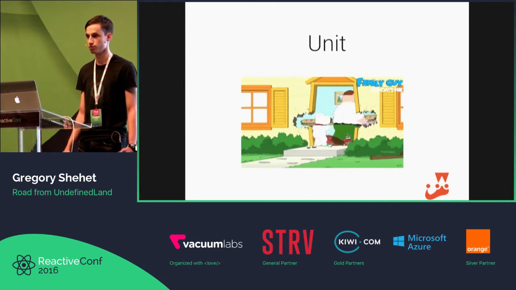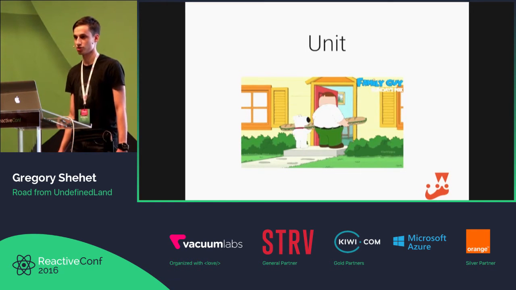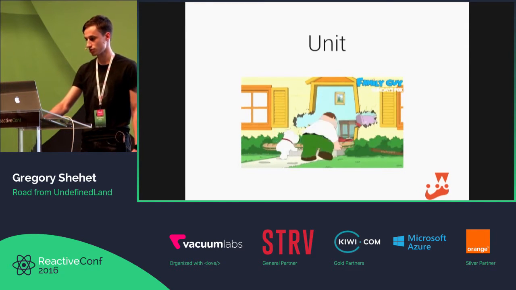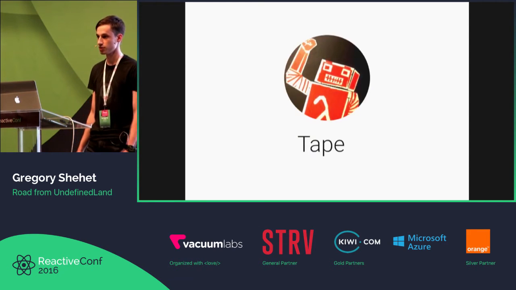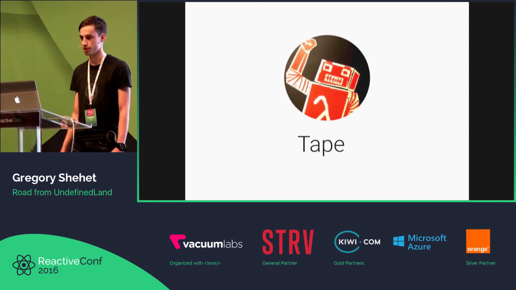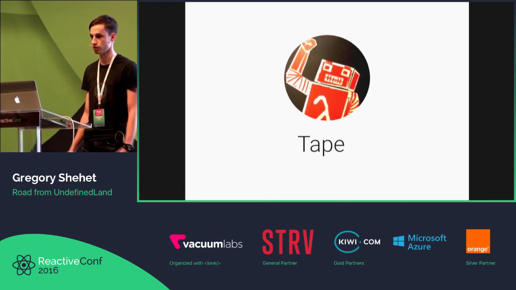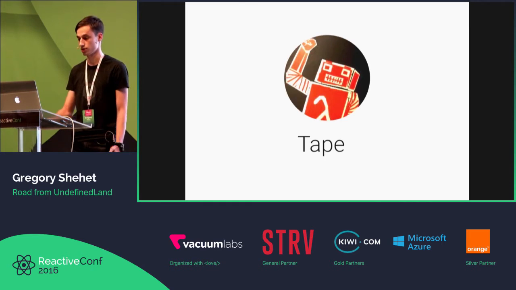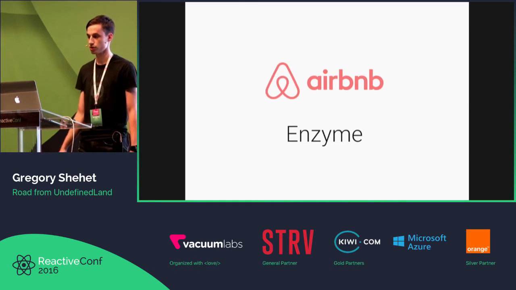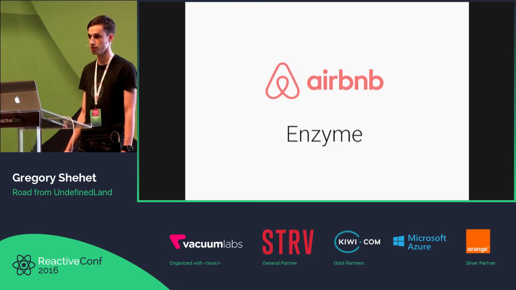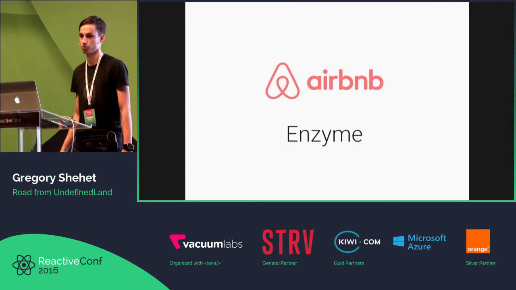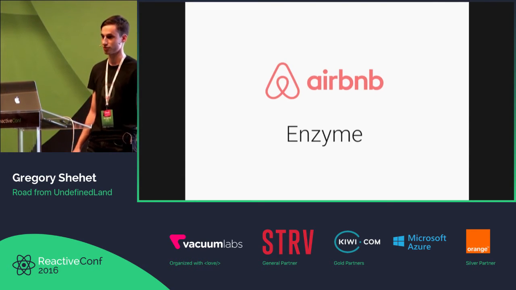And we have our own build system, which is not very configurable with Jest, so we thought to find something really simple, and it's tape. Tape was developed by the famous open source developer Substack, and it's pretty simple. It has only a few methods like equal, deepEqual, is, error, and end. And also we tried to use the enzyme library, which is developed by engineers of Airbnb. Thank you, Leland Richardson, who will tell us about React Native tomorrow.